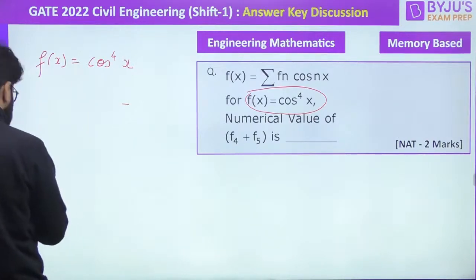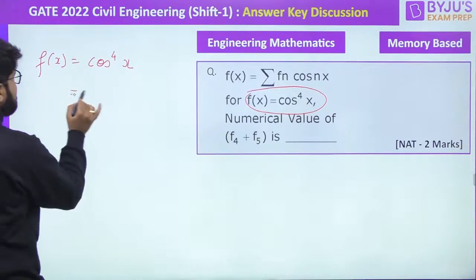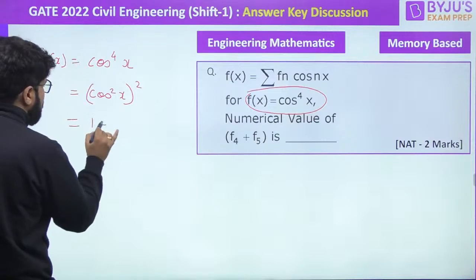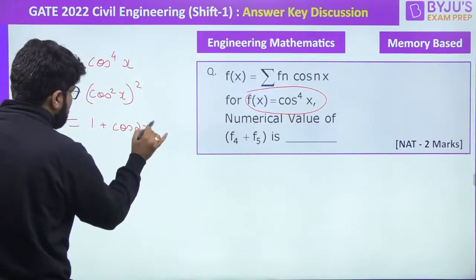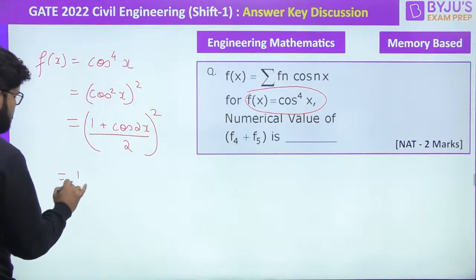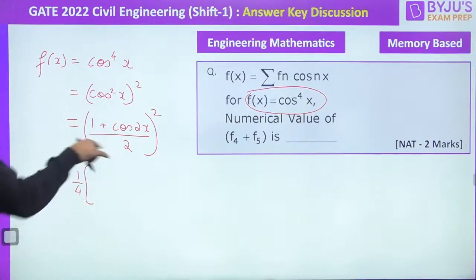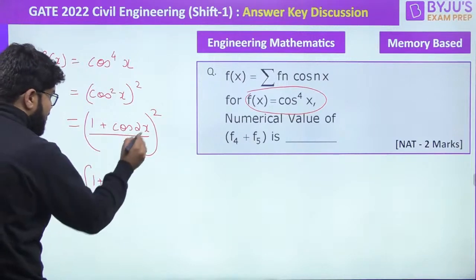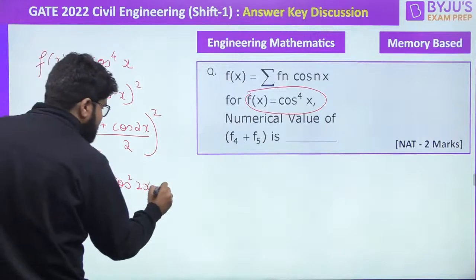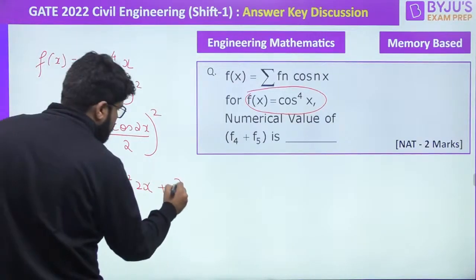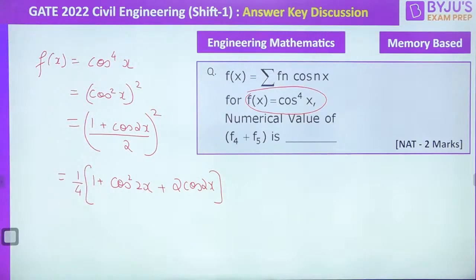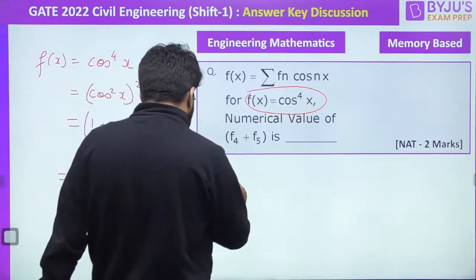So I can write this as cos square x whole square, and then cos square x, everybody knows that this is (1 plus cos 2x) by 2 whole square, right? And now just square it up. So this is going to be 1 by 4, that is outside 2 ka square, then 1 plus cos square 2x plus 2 cos 2x, a square plus b square plus 2ab, simple kar diya, right? Anybody solve this question, say the answer.